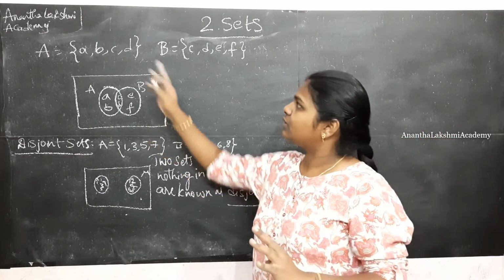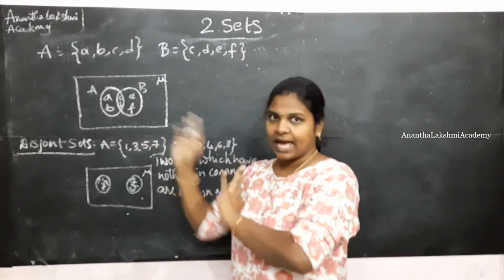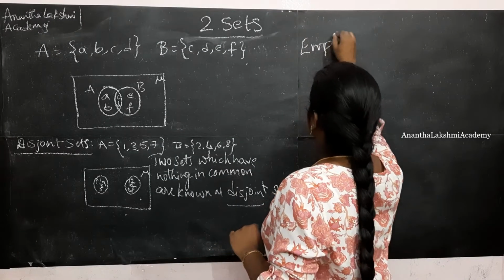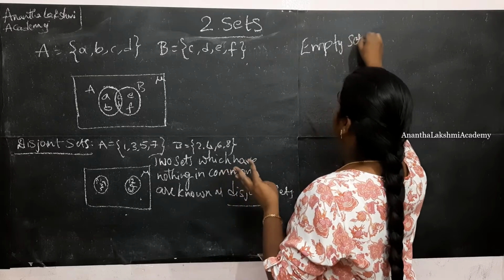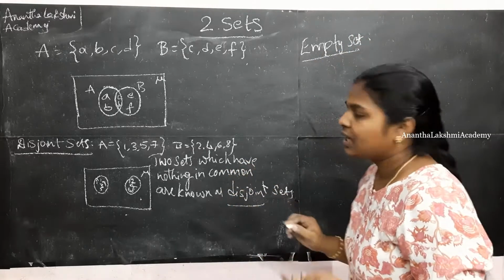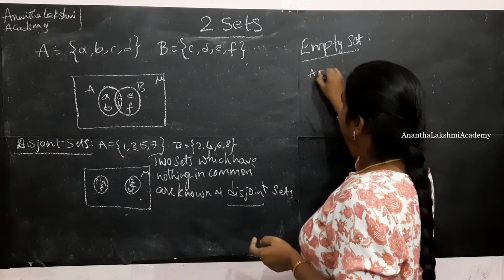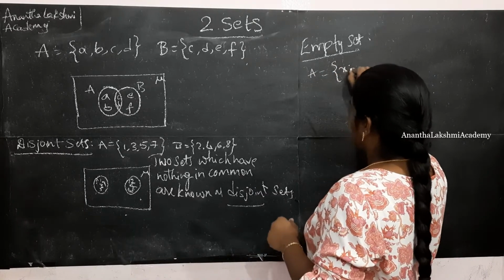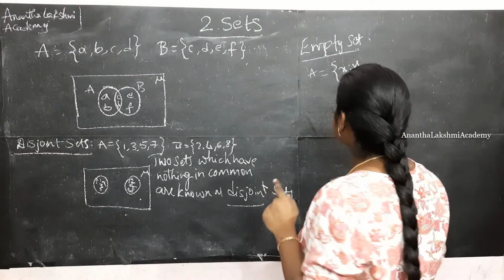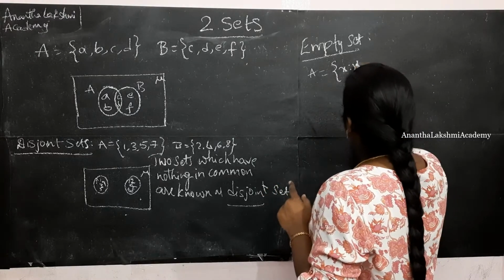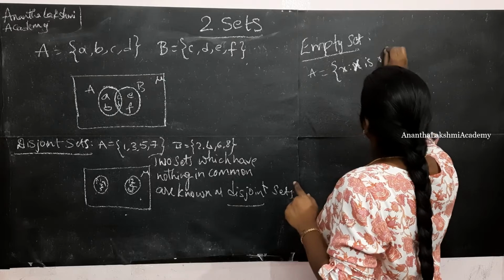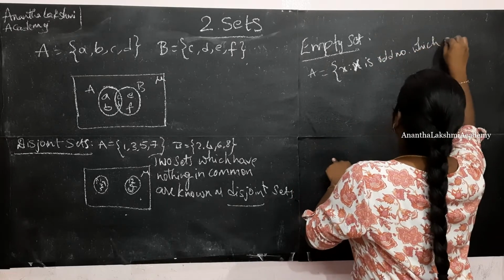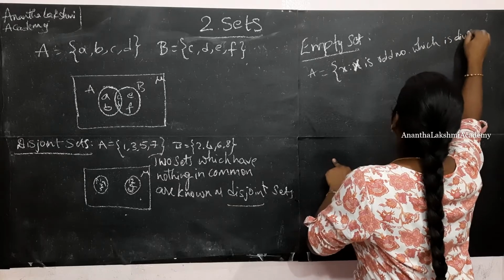Venn diagram for two sets which have something in common, I have shown you. Next, let us get to the concept of empty set. What do you mean by empty? There is nothing in it. Let me assume a set, which I am writing in set builder form: x such that x is an odd number which is divisible by 2.